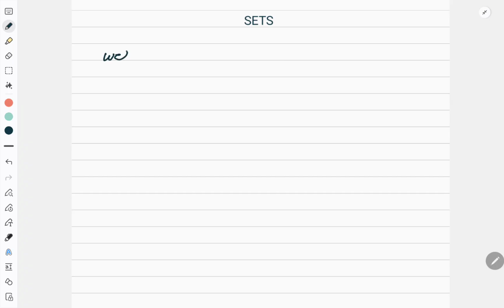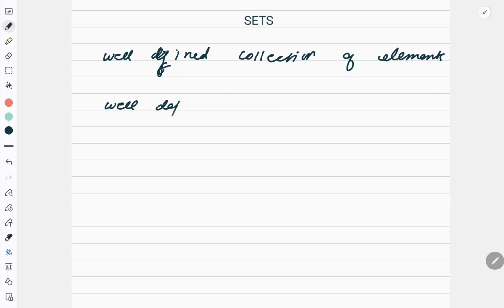A set is a well defined collection of elements, right? Now here, this word well defined plays a very important role. When I say well defined, it means it should not be based on your way of thinking.